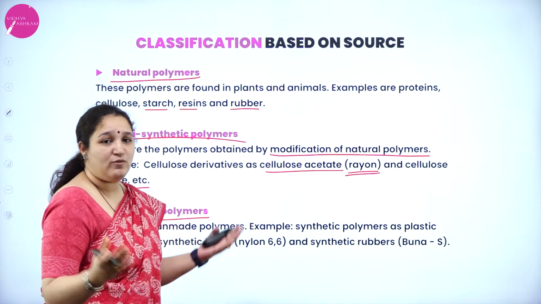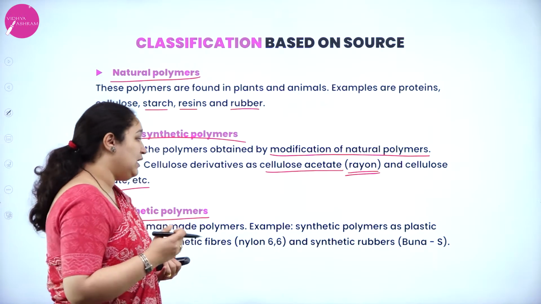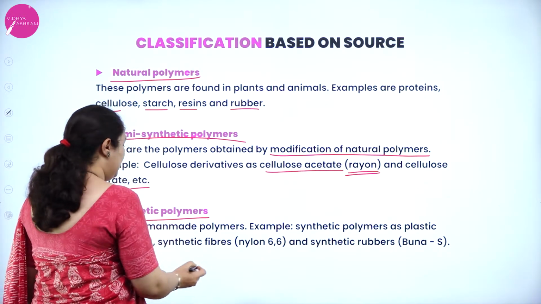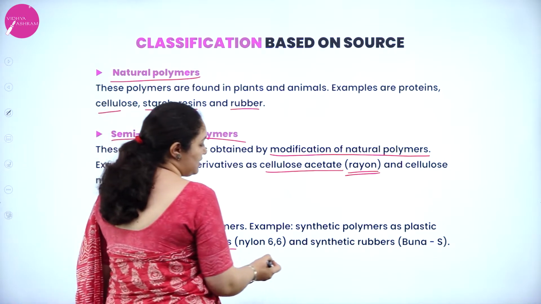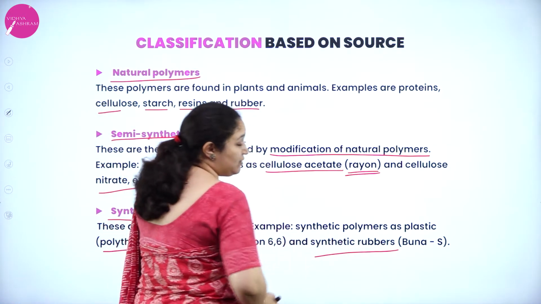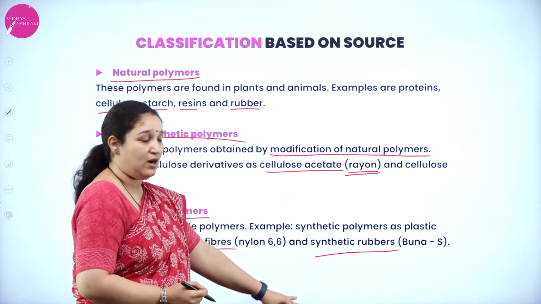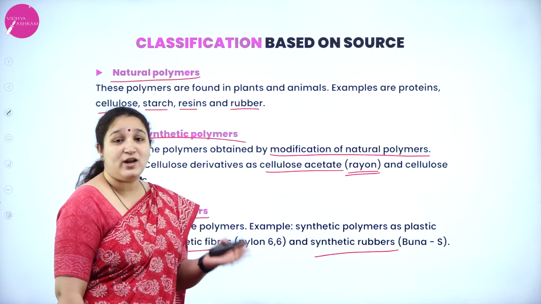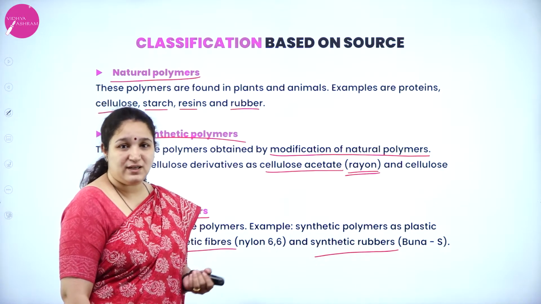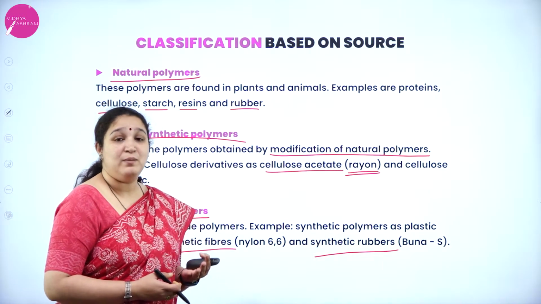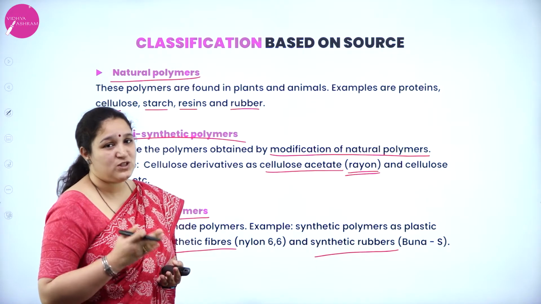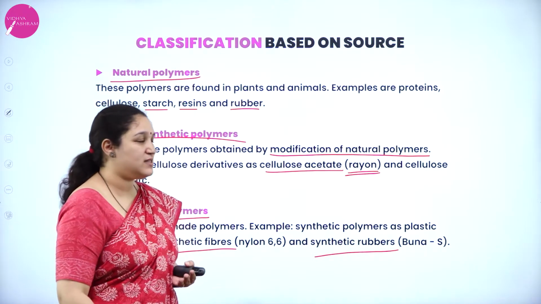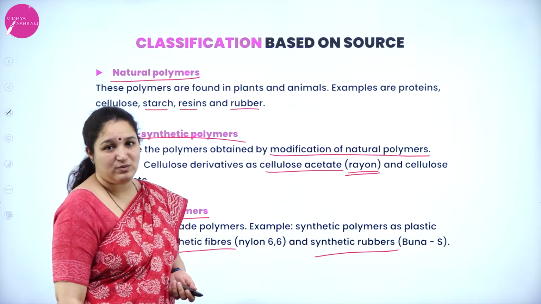You have a number of examples for synthetic polymers, that is plastic or polythene, synthetic fibers, nylon 66, or synthetic rubber. This is not natural rubber. Synthetic rubbers are Buna S and Buna N, or even neoprene, which is man-made. Okay, but there is also natural rubber which can undergo the process of vulcanization to give semi-synthetic polymers also.